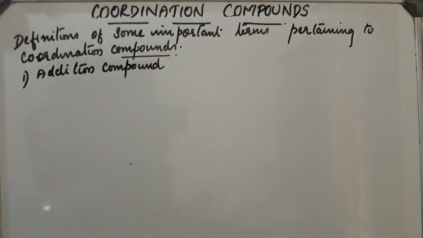Compounds made up of two or more stable compounds by crystallization in a fixed stoichiometric ratio are addition compounds.